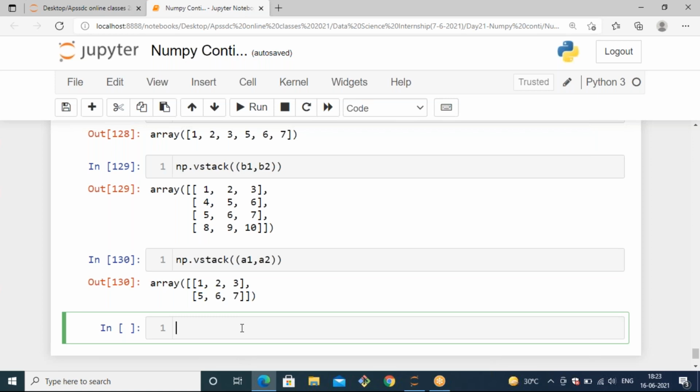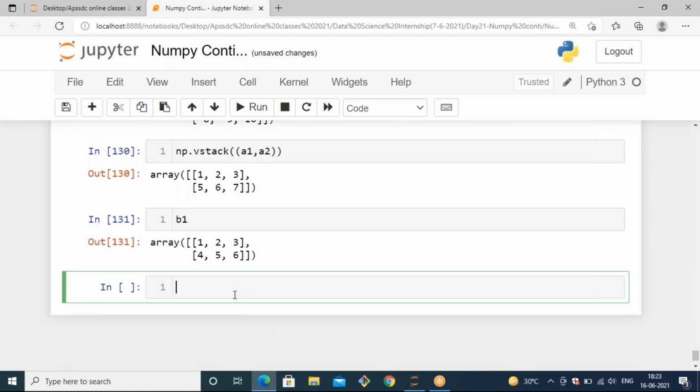Am I clear up to this, all of you? Okay, that's it about NumPy. We have only 7 more minutes. Show me B1 and B2. Okay, I have a B1 like this and B2 like this. It is a two-dimension array.